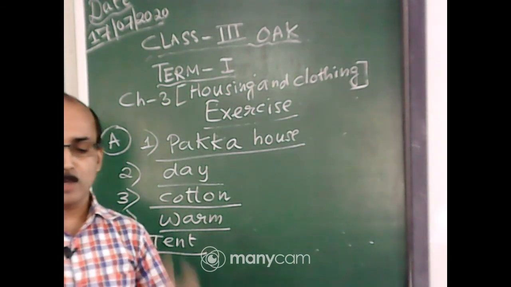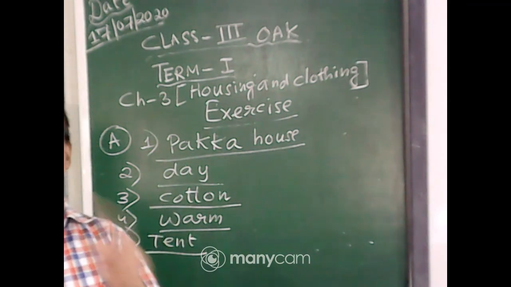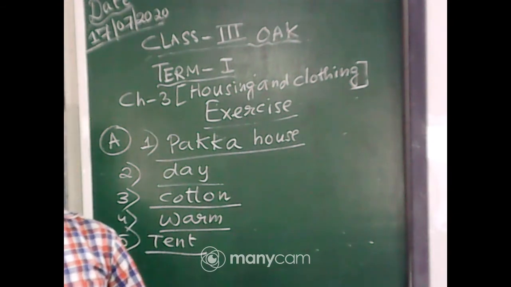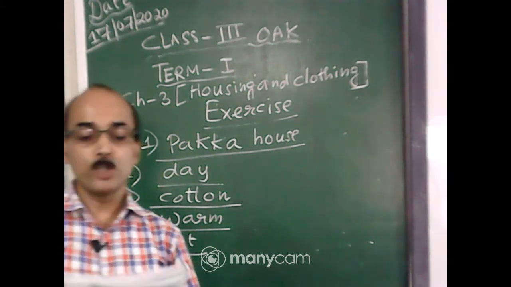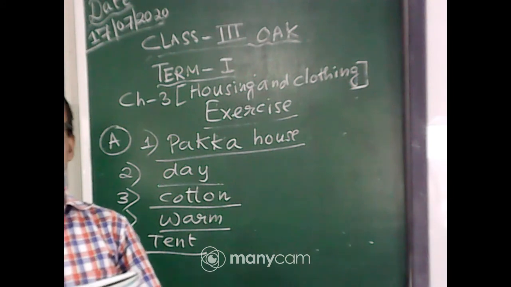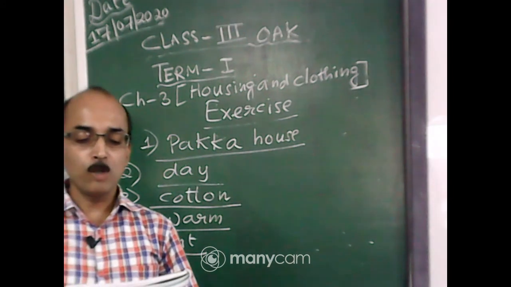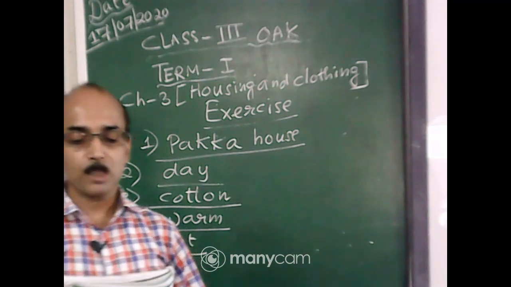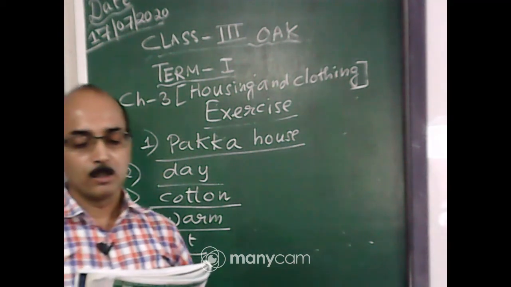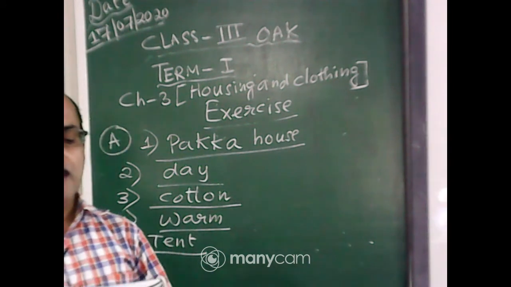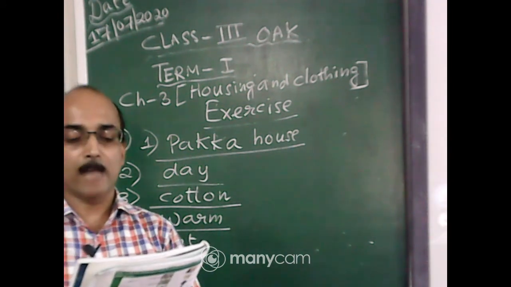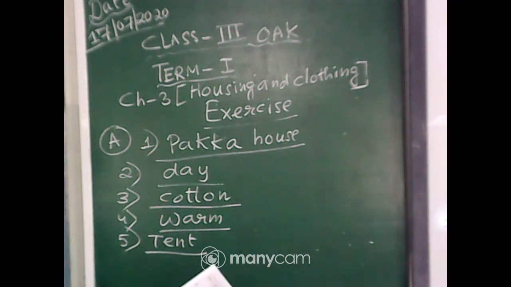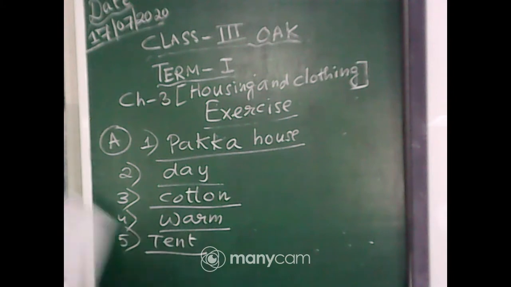So, number 1, what is a house made of bricks, cement and steel called? It is pakka house. Number 2, the floor should be swept and mopped every day. Yes. Number 3, which of the following fibers is obtained from plants? Yes, it is cotton. Number 4, we wear woolen clothes to keep our bodies warm. Then number 5, I saw a house made of canvas. It was a tent. Okay, we have done this one. Now we will do the match the following.